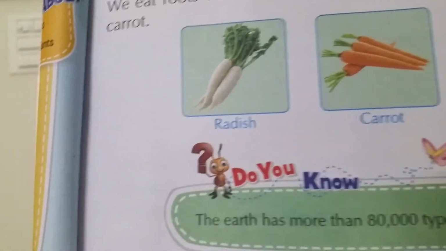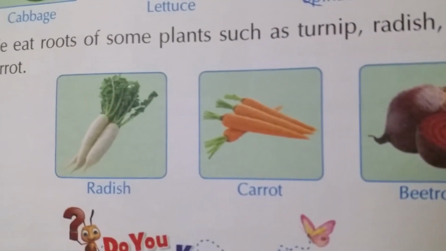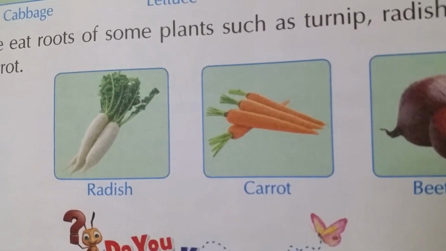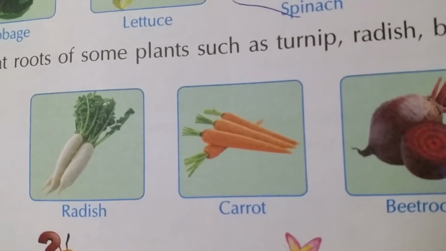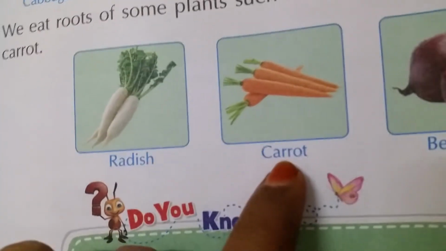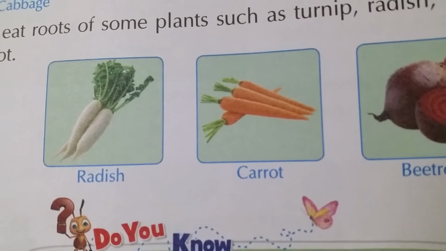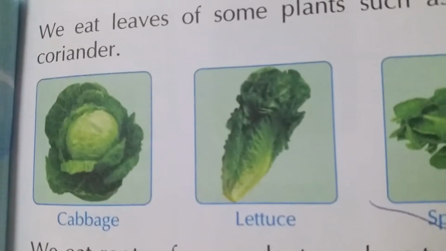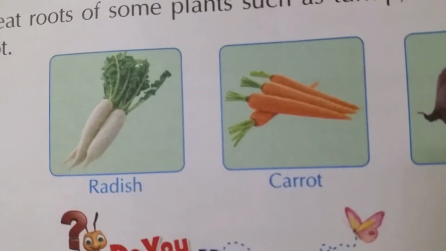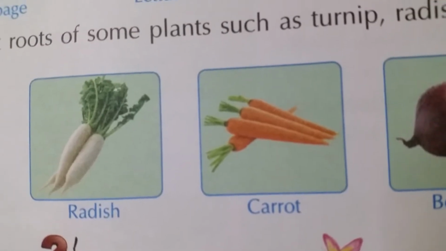We also eat roots of plants. Some plants store food material in their roots. What are they? Carrot, radish, beetroot, turnip. These plants store food material in their roots. Now we eat leaves of plants and we eat roots of plants.